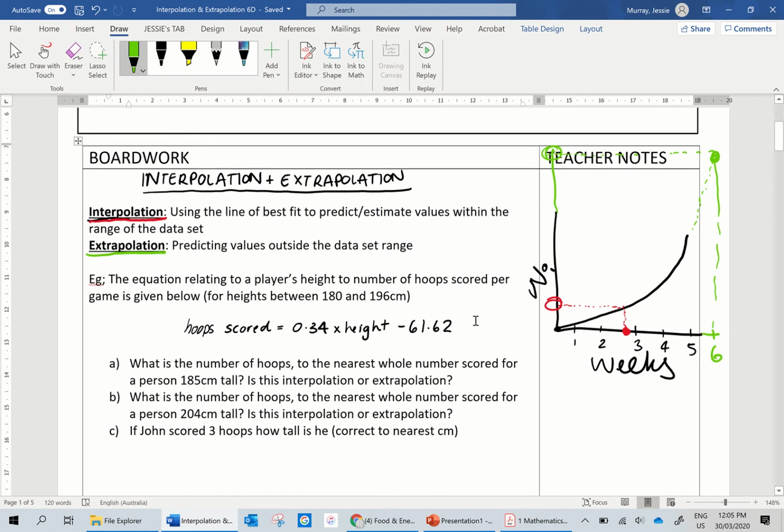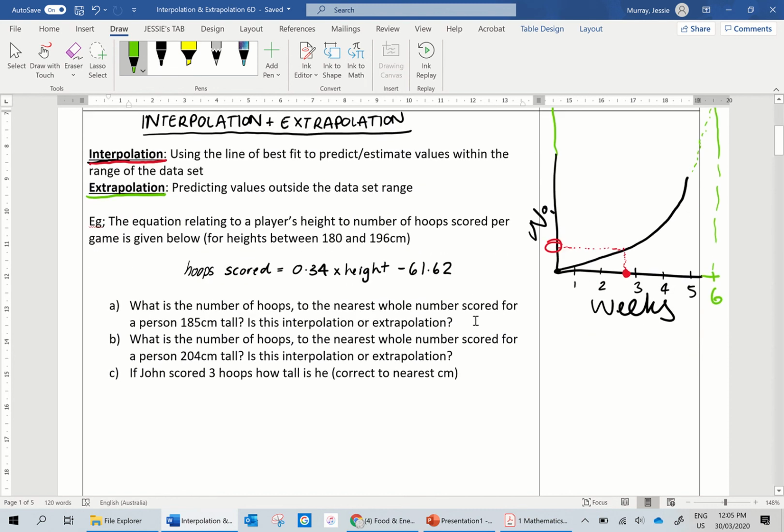Okay, so here's our formula. Question A says, what is the number of hoops, to the nearest whole number, scored for a person who is 185 centimeters tall? So really straightforward, okay? You're just going to sub it in.